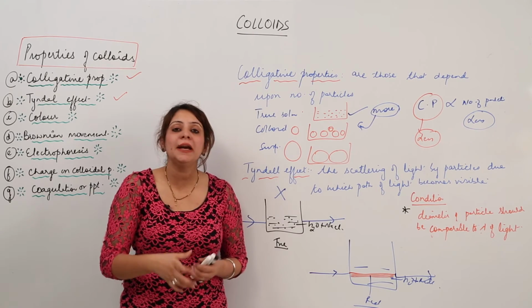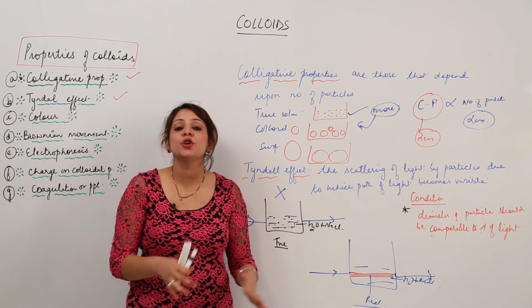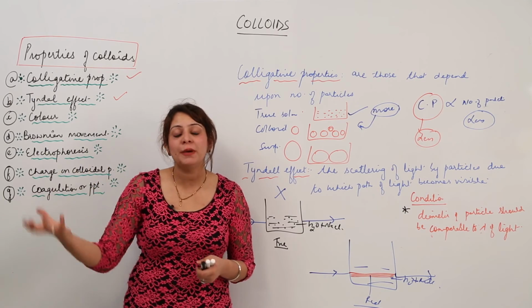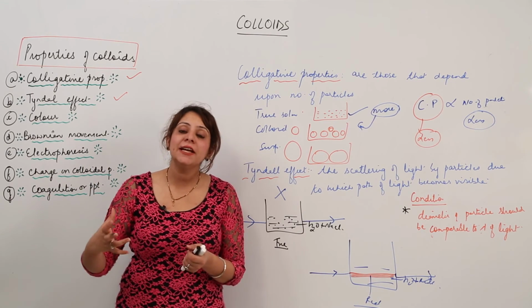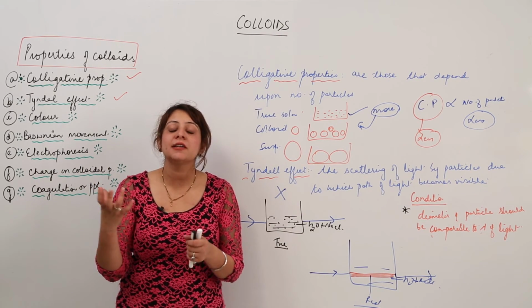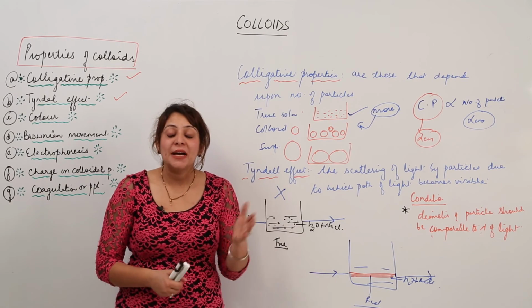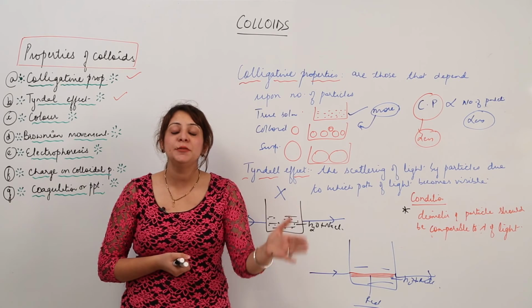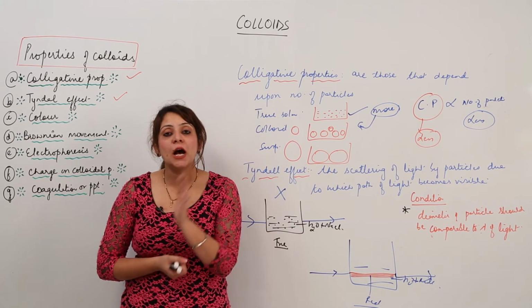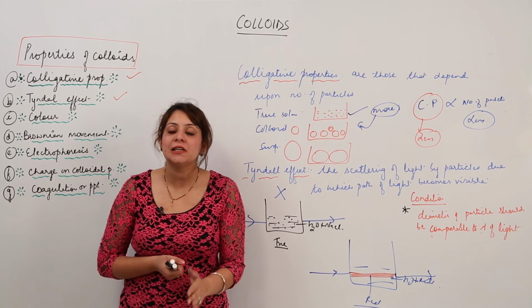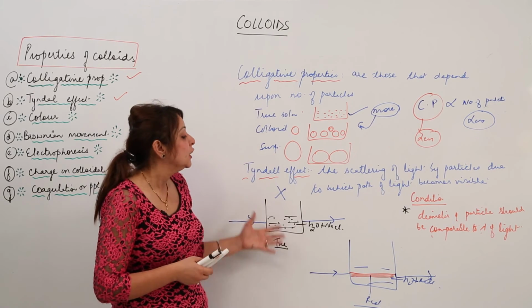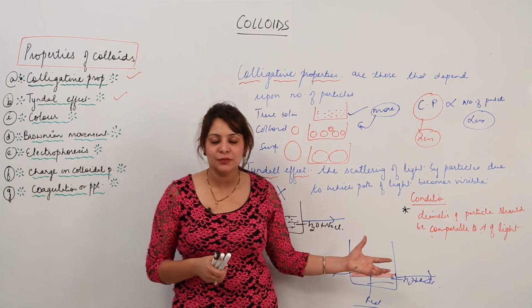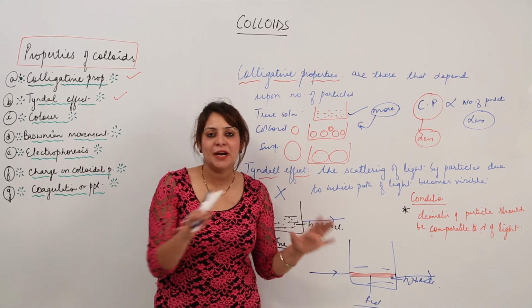It is shown by the colloidal particles, and it is not shown by a suspension, because again their size is too big that it is not comparable to the wavelength of light. But when we talk of the colloidal particles, obviously the diameter between 1 nanometer to 1000 nanometer falls in that range that it is comparable to the wavelength of light. So it just illuminates the path of light, and we can see the particles clearly.